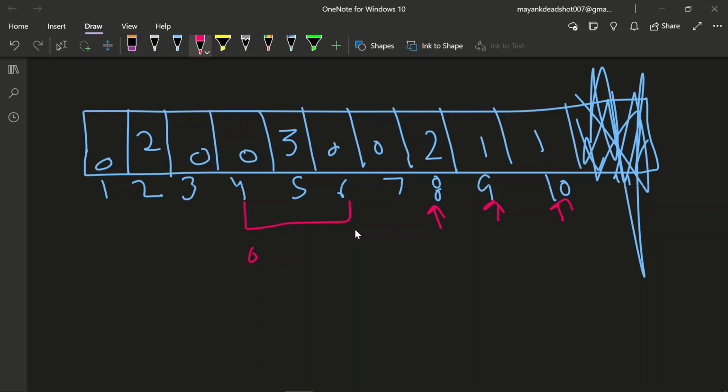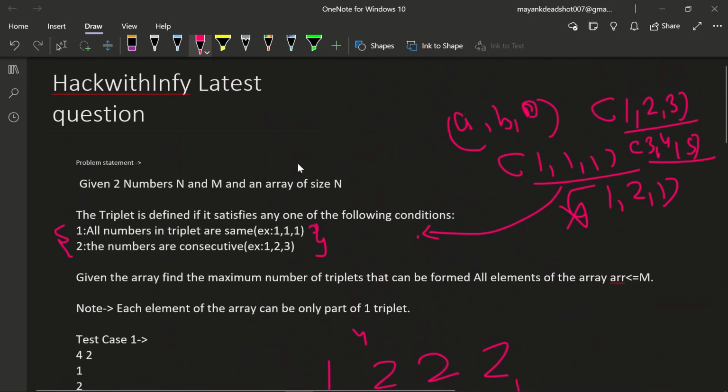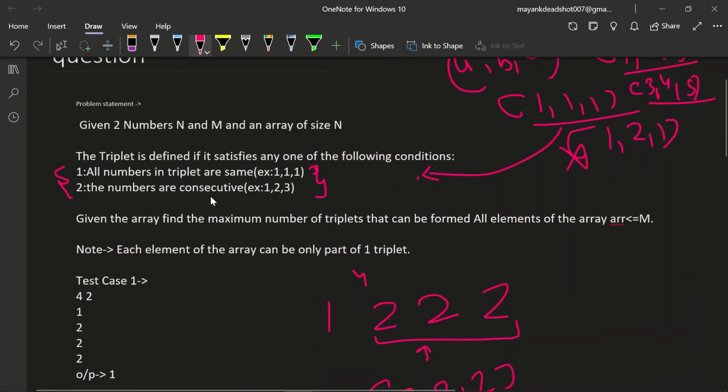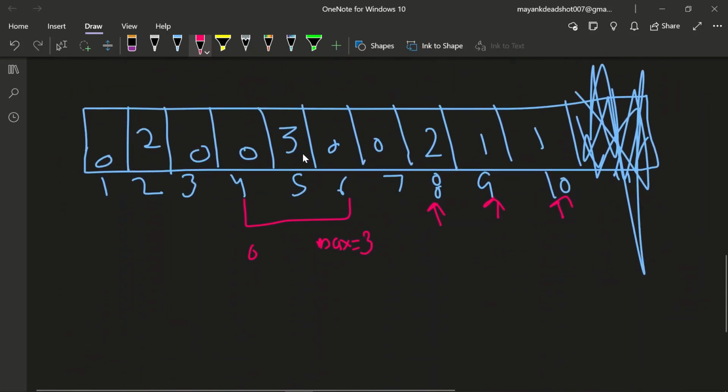But what we can do here, without actually going forward, is take the maximum, which is 3, and see the condition that only triplets of same numbers can be allowed. So a number which has frequency greater than or equal to 3 can be considered as one triplet or many more triplets.